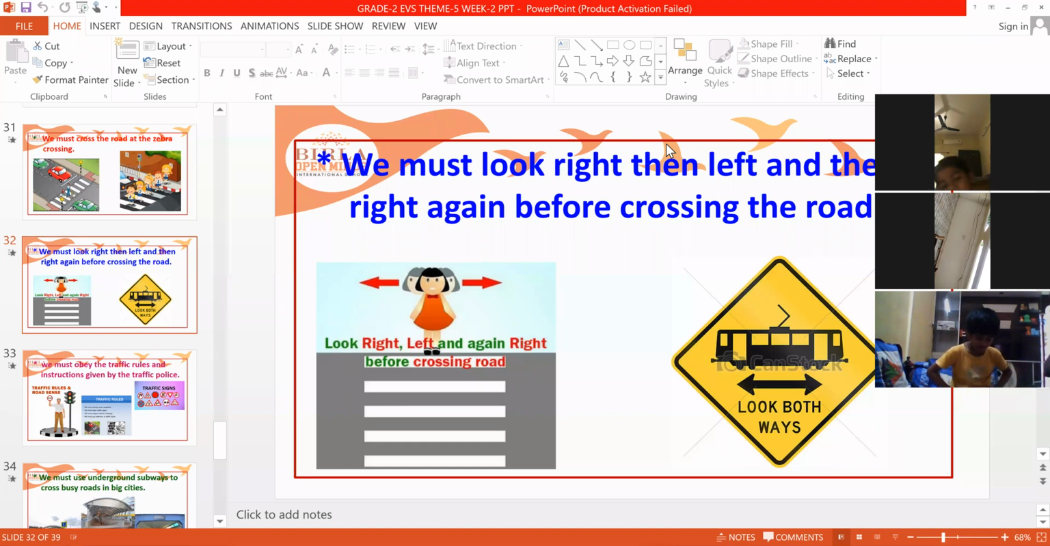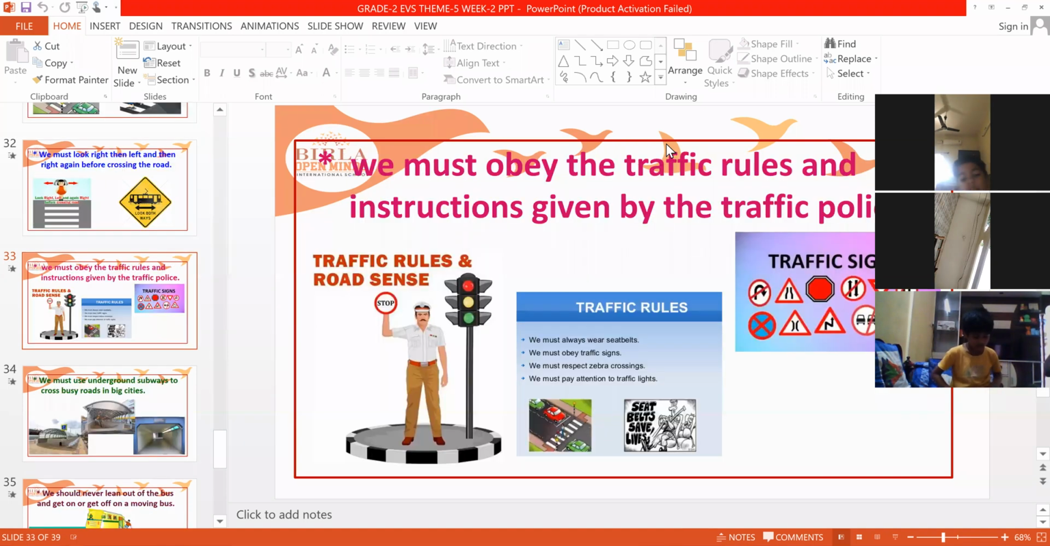Then we must obey the traffic rules and instructions given by the traffic police. Very, very important thing. The traffic police who is standing in the junction will be giving you instructions: go left, go right, turn this side, stop, like this. Whatever instructions the traffic police is giving, you have to follow, because they are good for us only. If you follow the traffic signals or instructions given by the traffic police, we will be very safe.